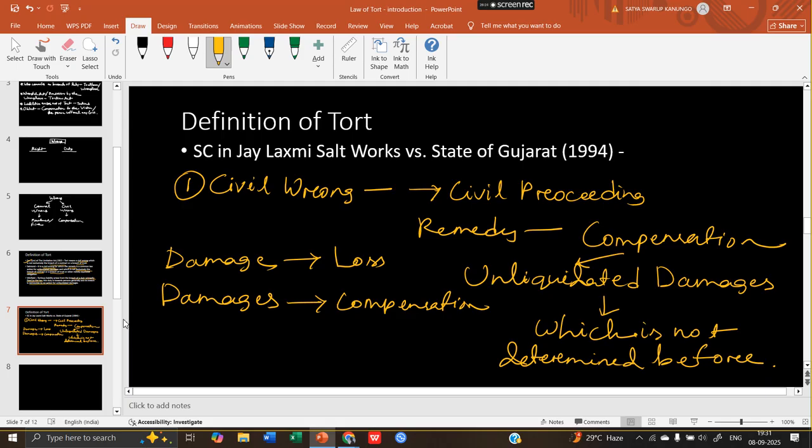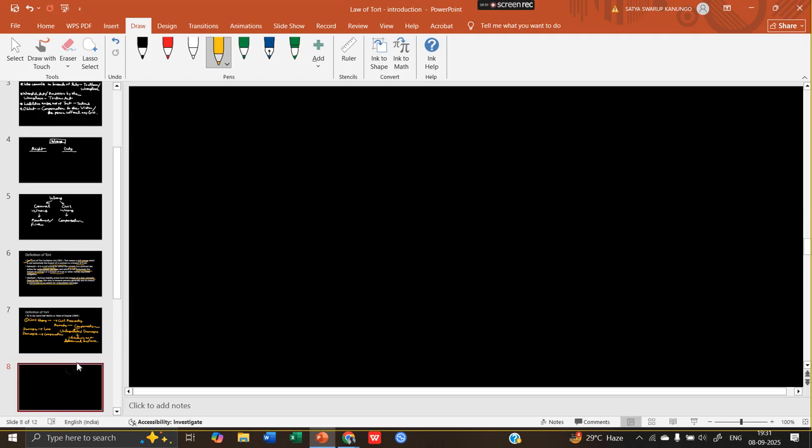Okay. Then the second part of this definition is breach of duty. And that breach of duty is not exclusively a breach of contract or a breach of trust. So we here have two terms.